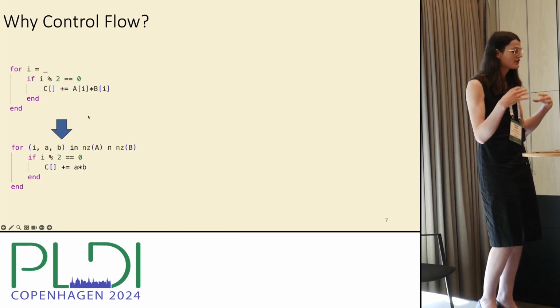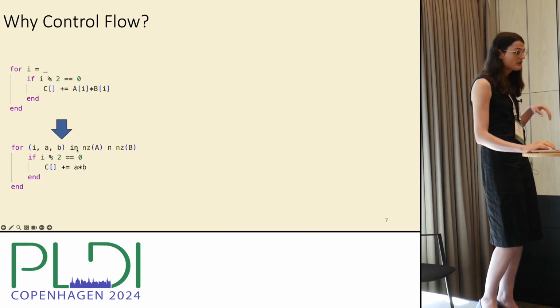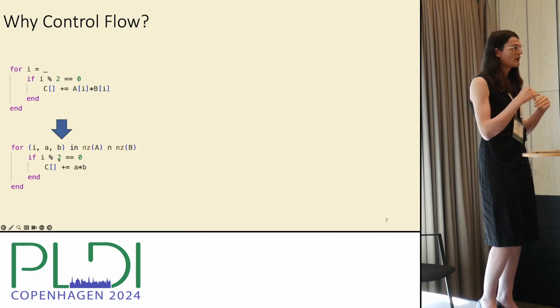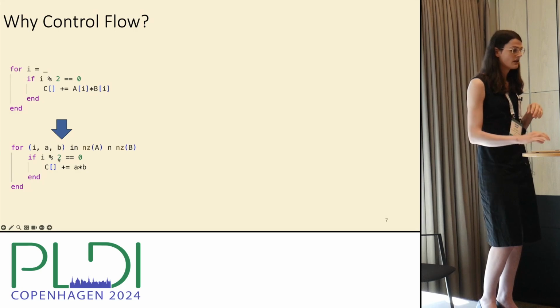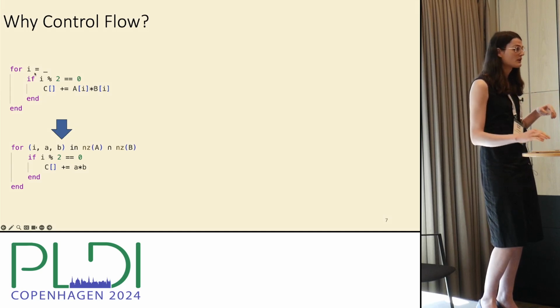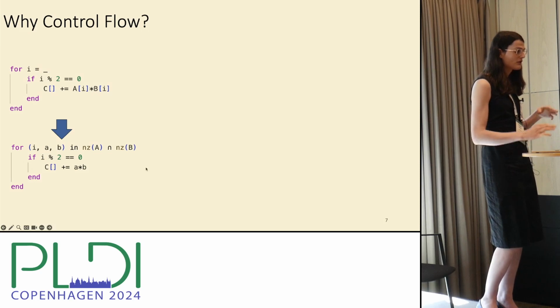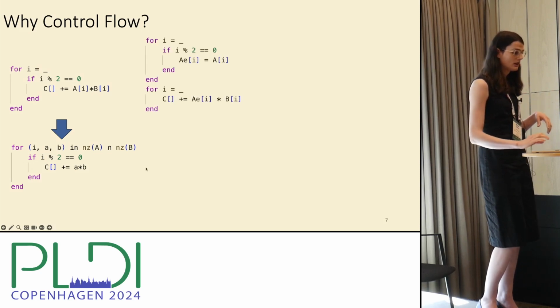Here's some pseudocode for what we'd be doing with a sparse array, right? You want to iterate over the intersection and then filter out all the elements in the intersection. Of course, this wouldn't be a very useful program if we did it verbatim the same way that it works in the dense world, where we iterate over every possible integer and then check the ones that are even and then randomly access the sparse array. So this is the sparsified version of that code.